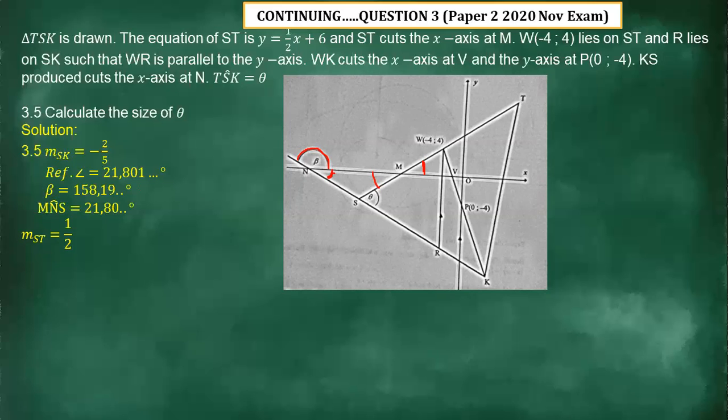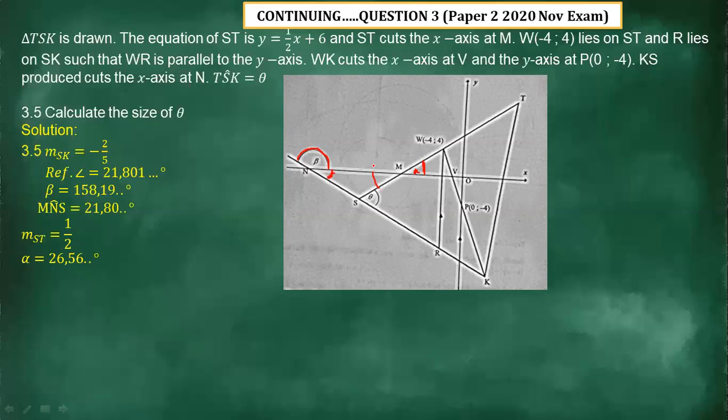We can call it alpha there. So we say tan alpha equals the gradient of ST, which is half. Then alpha is 26,56 degrees.